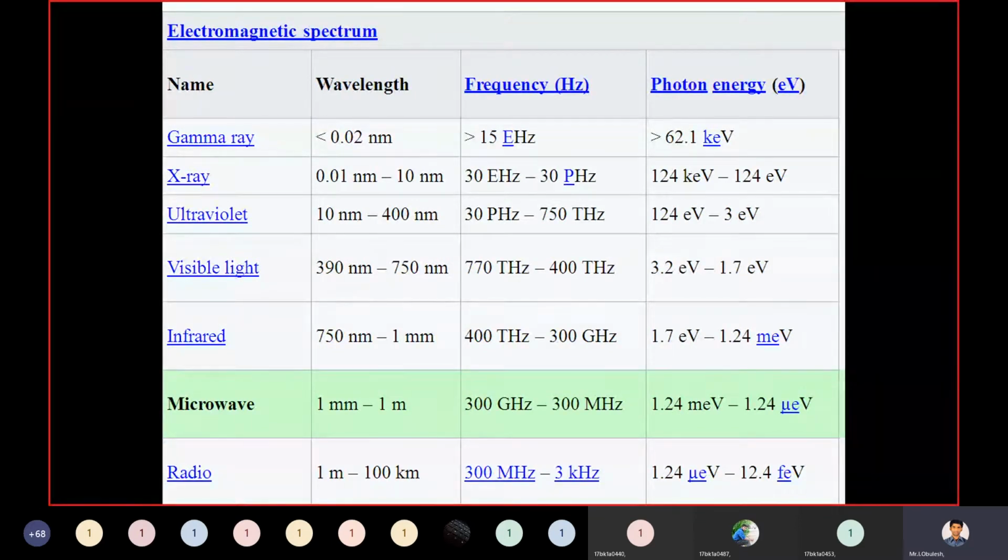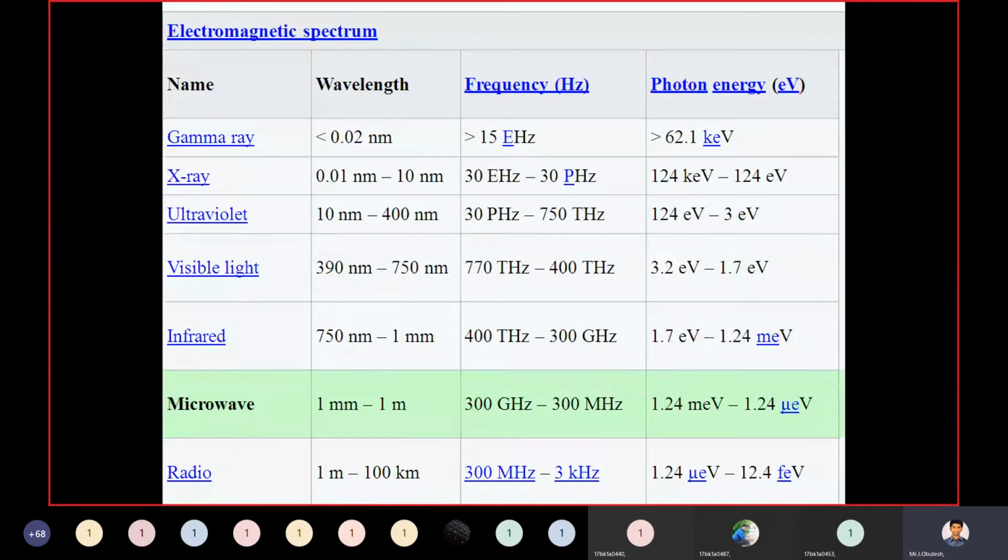And the frequency of gamma ray is greater than 50 hertz. And the photon energy for gamma ray is greater than 62.1 kilo electron volts.